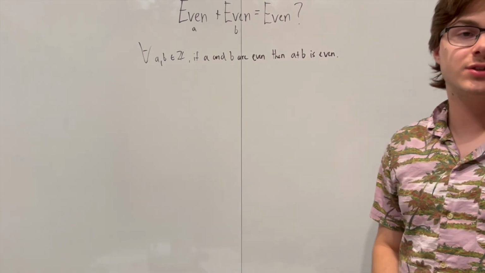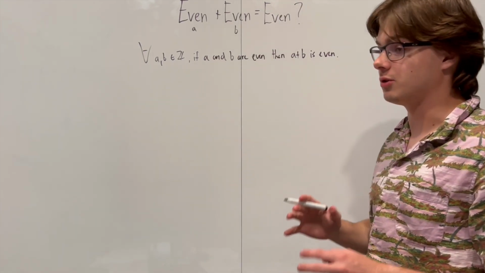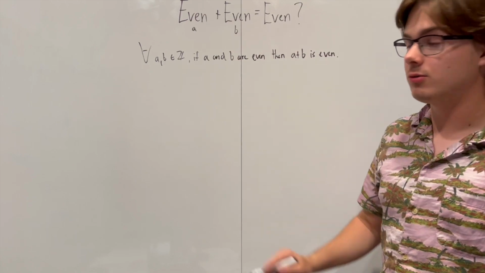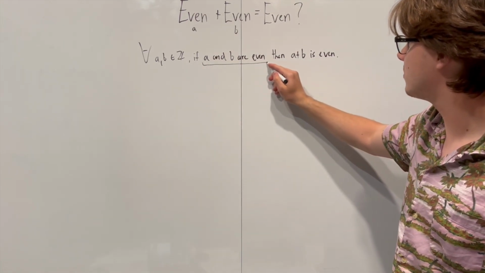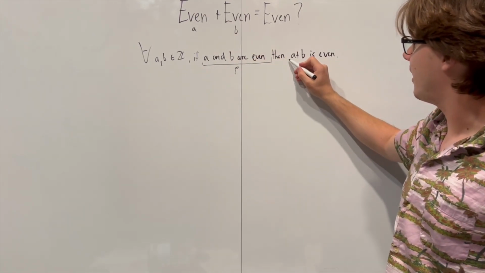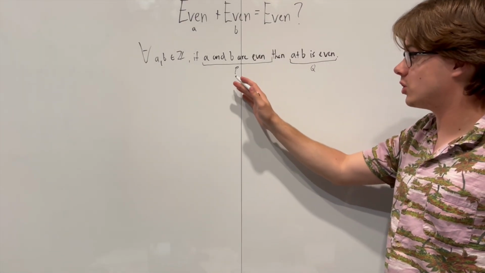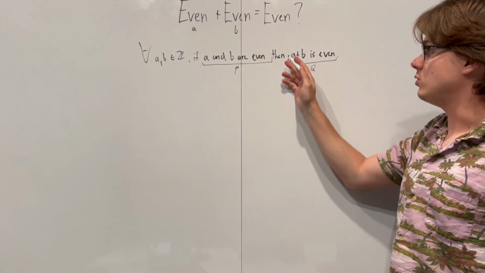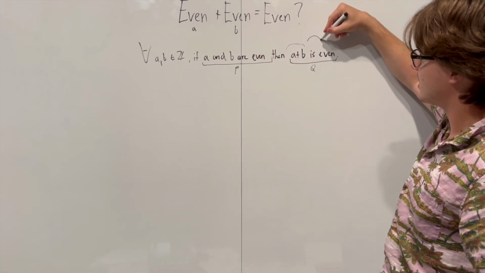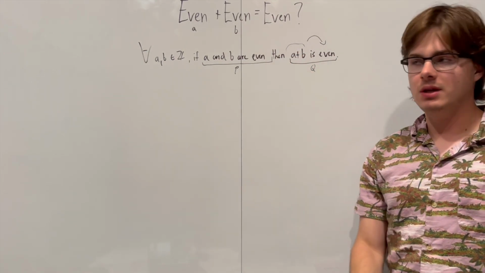Great, so we have the statement we're actually going to be trying to prove. It's in an if and then form, so we know that this is going to be our P and this is going to be our Q. We're going to suppose P and show that when you do P and you do A plus B, you get something that's even. Now, what does it mean for something to be even?